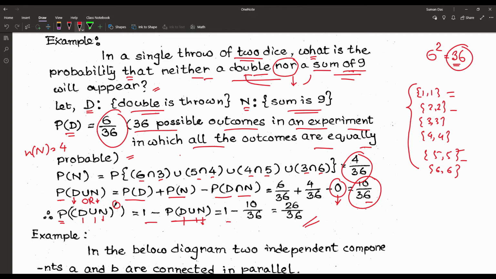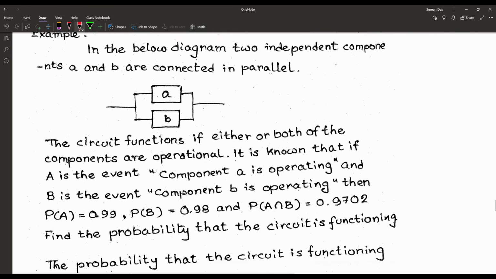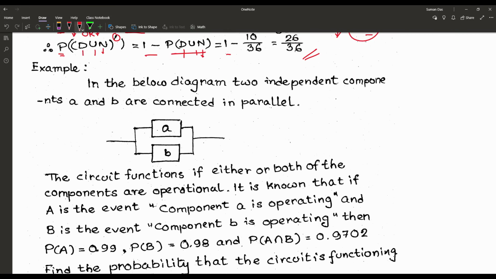So we are proceeding to the next problem, and that is very interesting, because from childhood, when we are reading the physical sciences, we have seen that most of the household electricity connections are made or connected in parallel fashion. That is also described here by the probabilistic result.